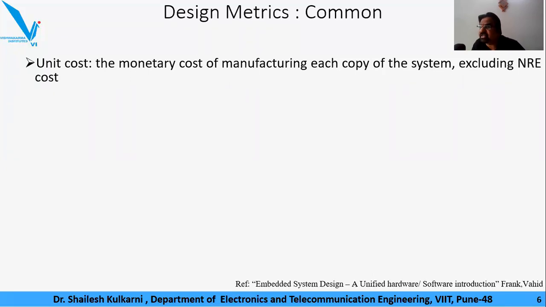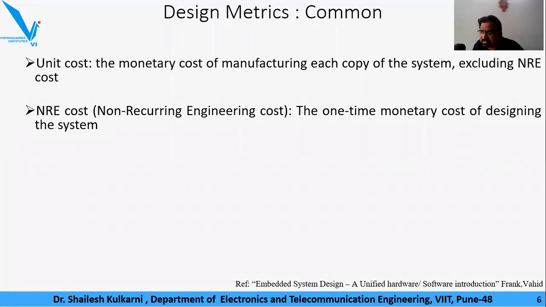The second half expects us to understand what NRE cost is. NRE stands for non-recurring engineering cost. So let's try to understand how this NRE cost could be understood. Non-recurring engineering cost is the one-time monetary cost of designing the system. And here I expect a little elaboration in order to understand things.